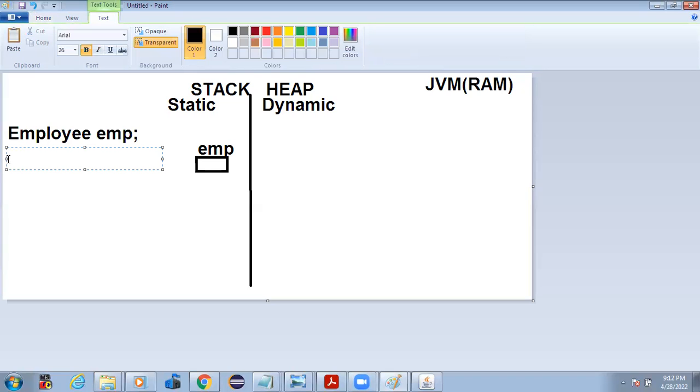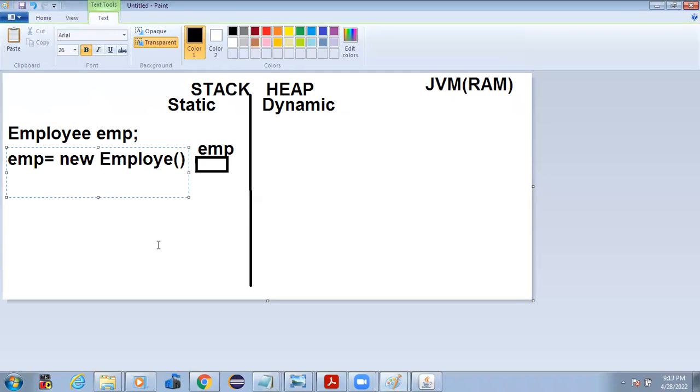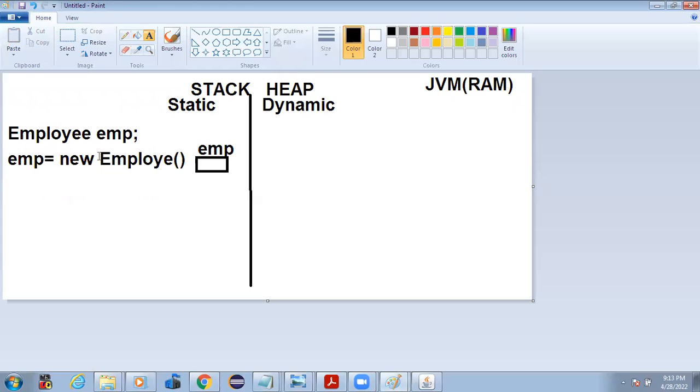Now I write emp is equals to new Employee. This is the structure: class name is equal to new class name. What this second line does is that new Employee goes to the heap, and it allocates the memory according to the class structure.